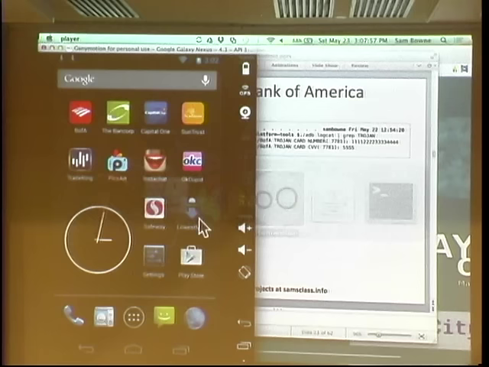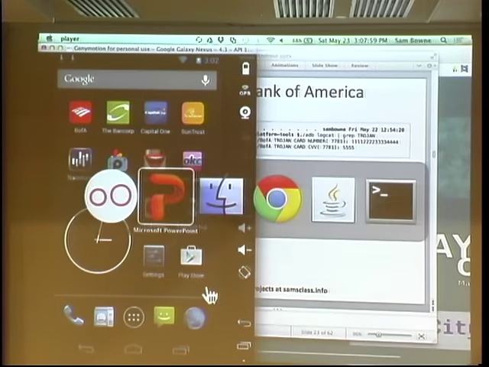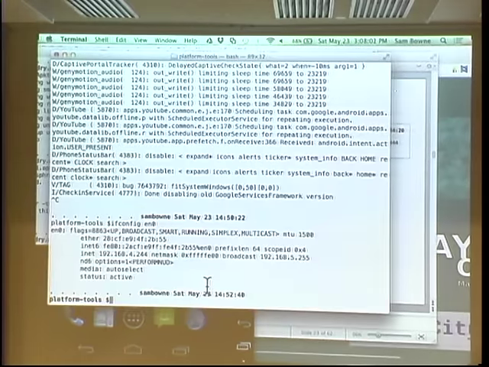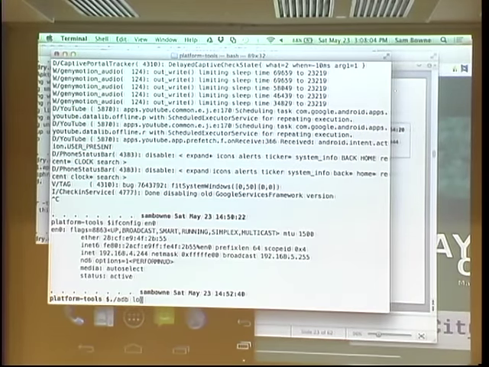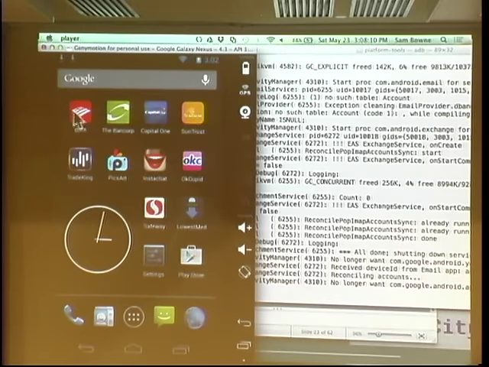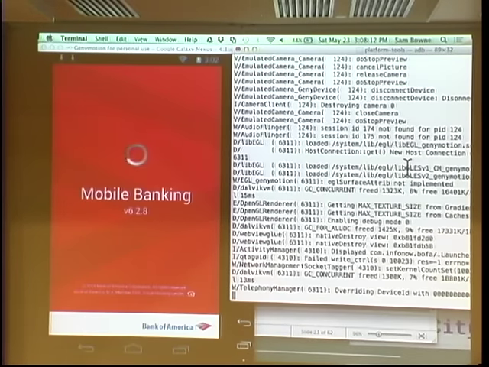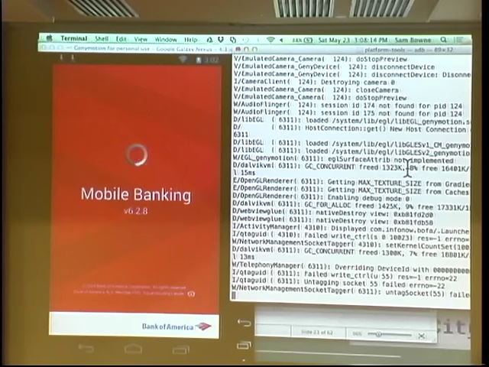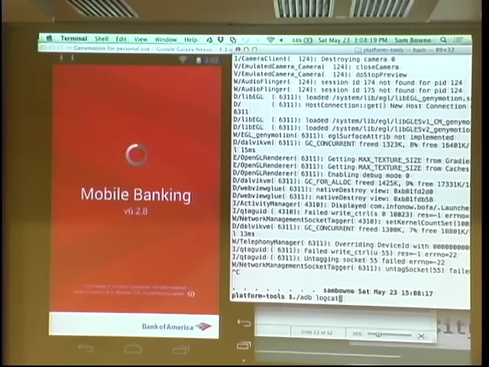So let's play with this thing. It's easy to see what it does. So I got all these apps here we're going to play with. Let's get the log up. ADB logcat. We'll start with this one. Okay, this shows you everything that's going on on that Android device. And when I launched the Bank of America app, it has a whole bunch of junk going by, which is kind of irritating to see all this junk happening. So I'm going to filter it for the word Trojan, because this is the Trojan one.